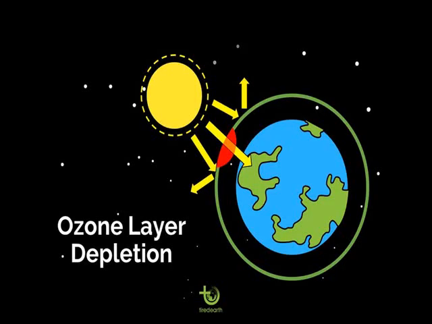Then the most important point is the ozone layer. High up in the earth's atmosphere, in the region between about 10 kilometers and about 50 kilometers, is present a layer of ozone gas. This layer absorbs 99% of ultraviolet, meaning UV radiation, from the sun. Most ultraviolet rays are harmful, and exposure can cause skin cancer and eye problems. Therefore, the presence of the ozone layer is very important for the existence of life.